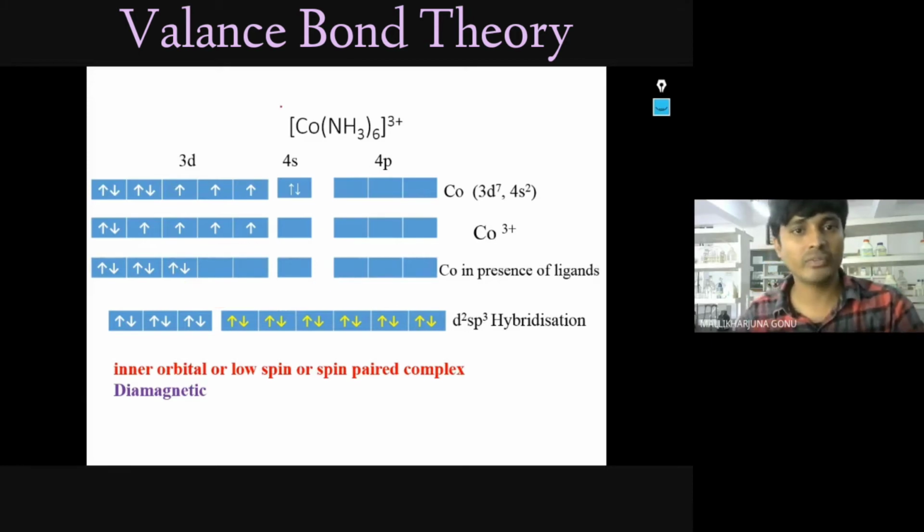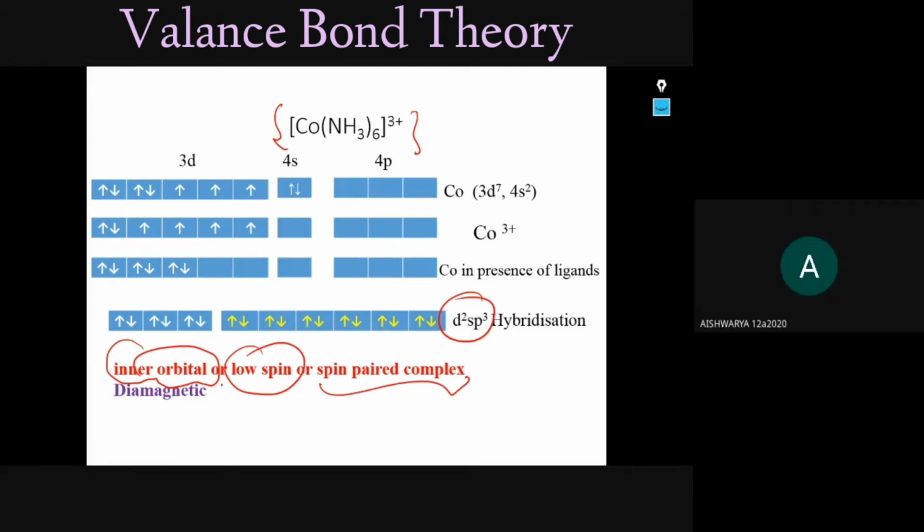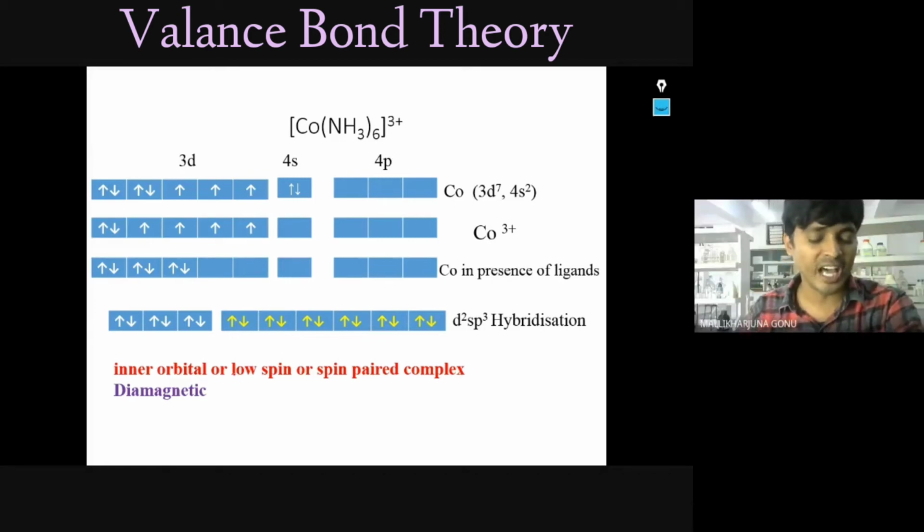This is the complex of this one. So what is this? The hybridization we have seen is d2sp3, an inner orbital complex, and it is a low spin, spin paired complex. Sir, if unpaired electrons are there, does it mean they are paramagnetic? Yes, that we have studied already in d-block elements, Aishwarya. Okay.